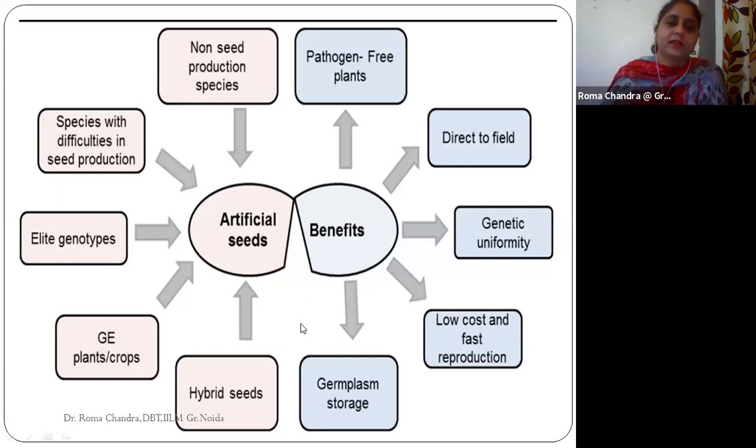We can easily produce a large number of artificial seeds. So the reproduction rate is comparatively large compared to the general reproduction rate of how plants produce seeds. So this is at a higher rate, and it takes low cost as well.